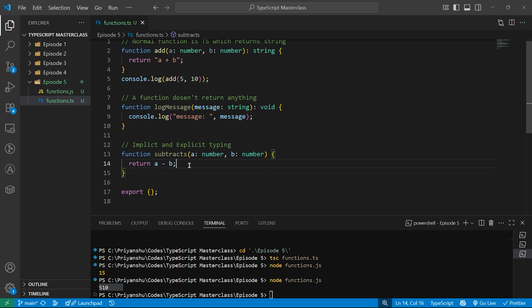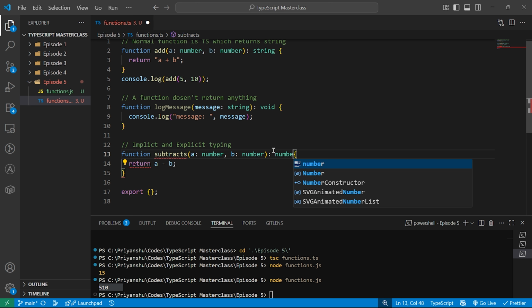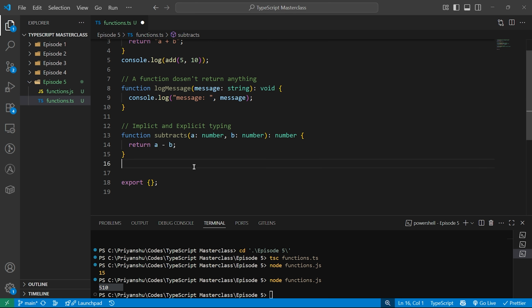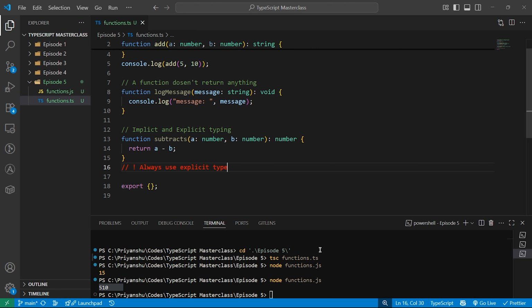But you should always use explicit typing. Always add over here that it will return a number. Now why should you always use explicit typing? Let me add this so that you don't forget it. Always use explicit type. Got it? Always use explicit type because it gives better readability in complex functions, because you are not going to write just 8 or 10 lines of code in industry.